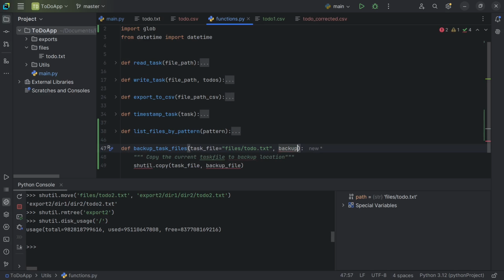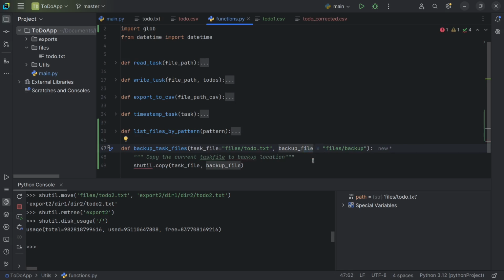Backup file should be equal to, inside the files, I will create one folder called backup/todo_backup. Instead of giving the file, I'll give this backup path.